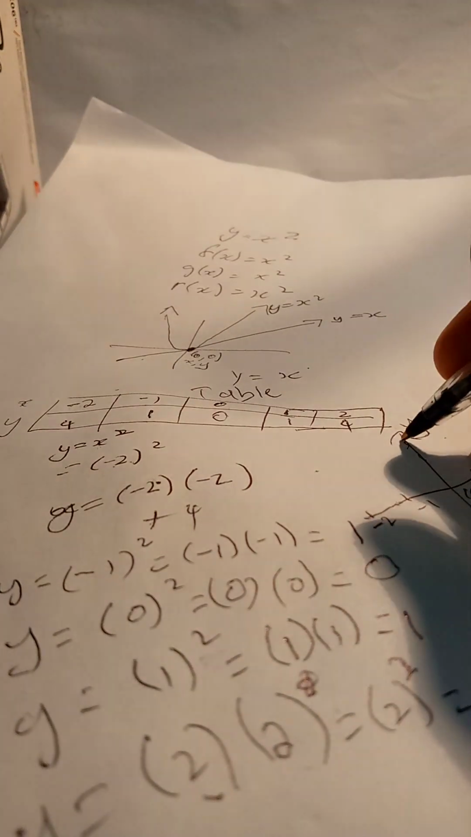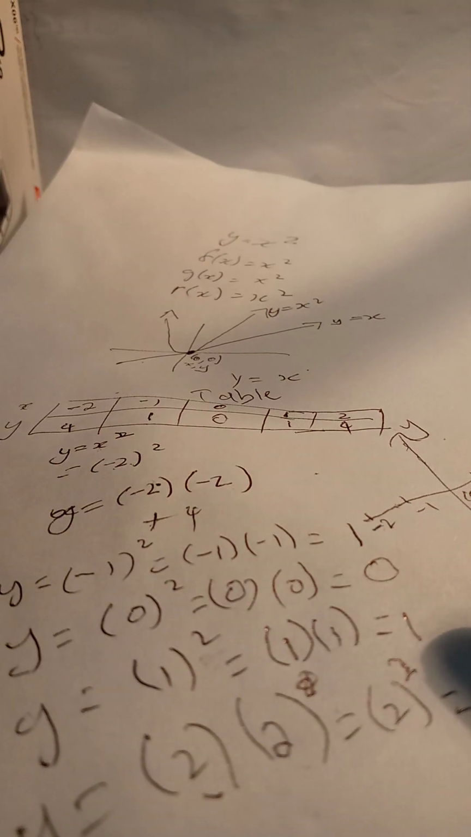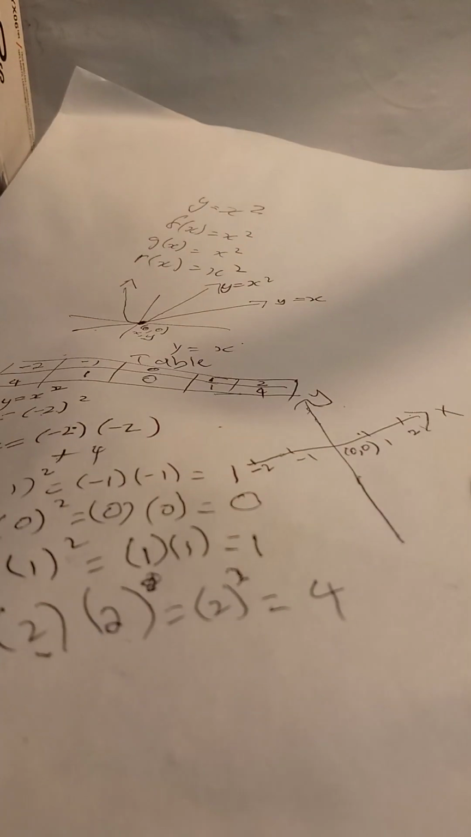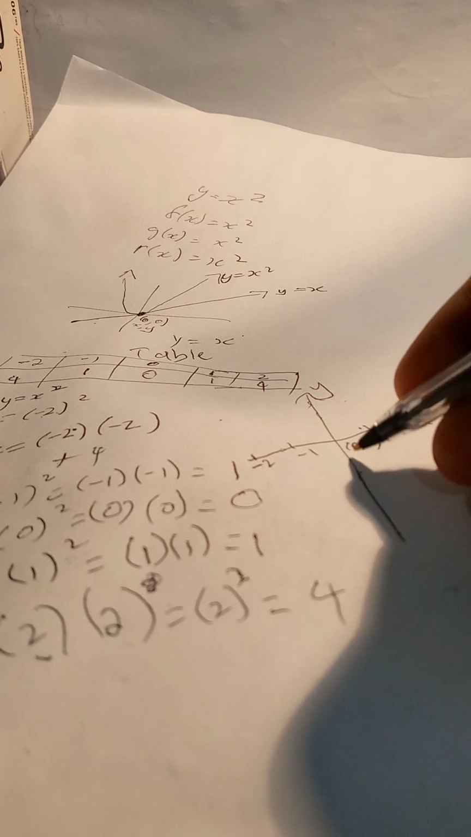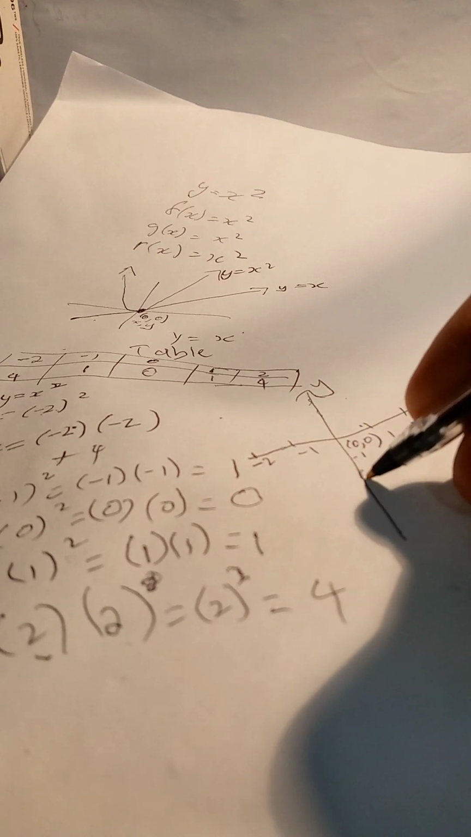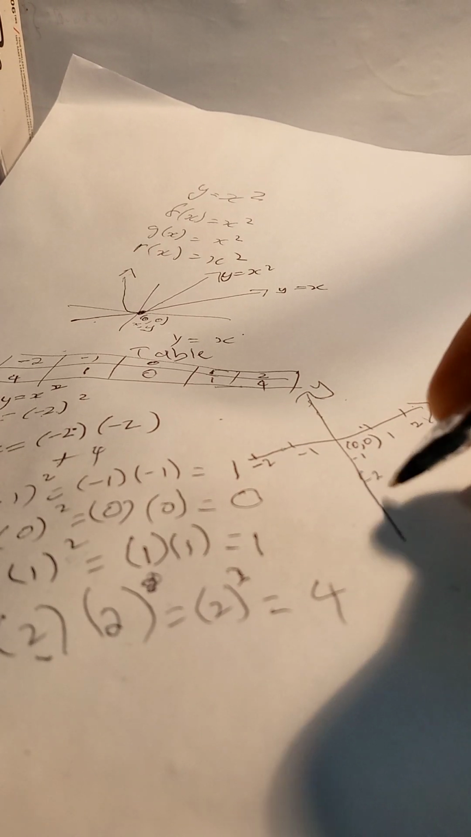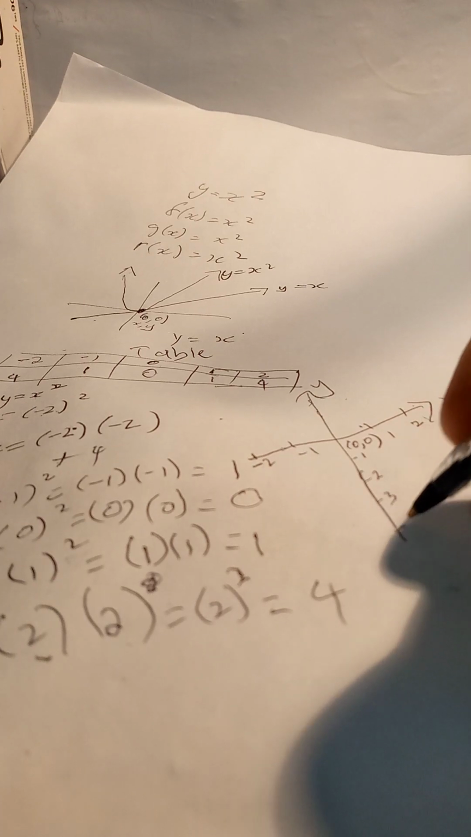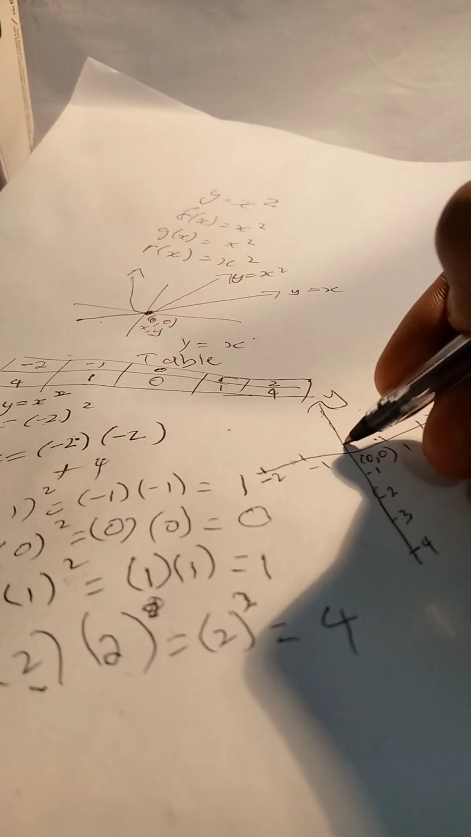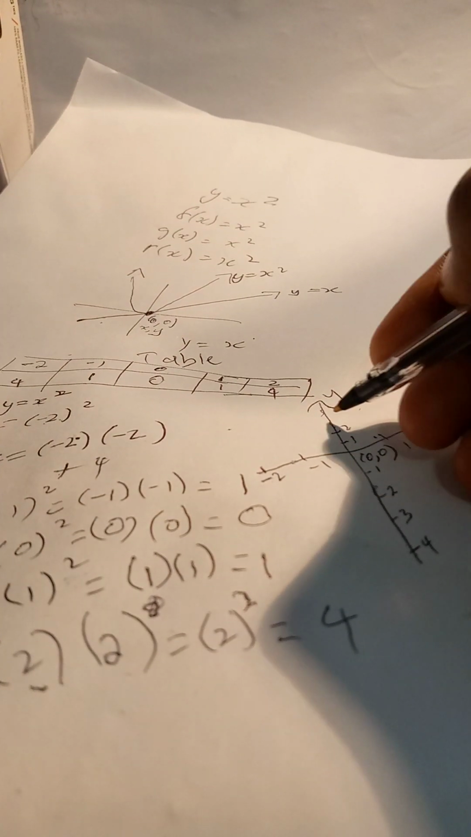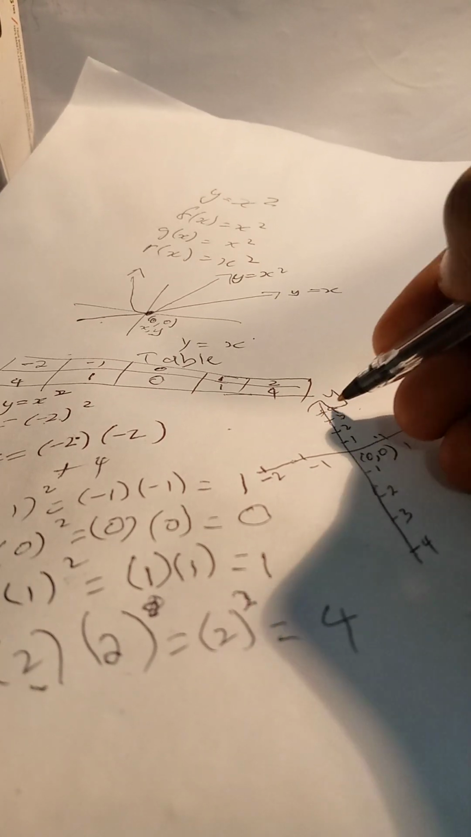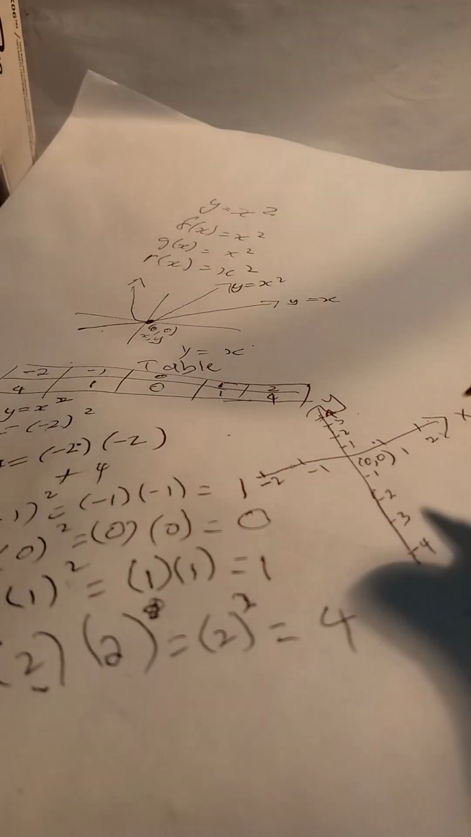Since we have 4 here, we also have to do our y-axis. So here you can have -1, -2, -3, -4, and here you can have 1, 2, 3, 4. That's +4. Hope you see that.